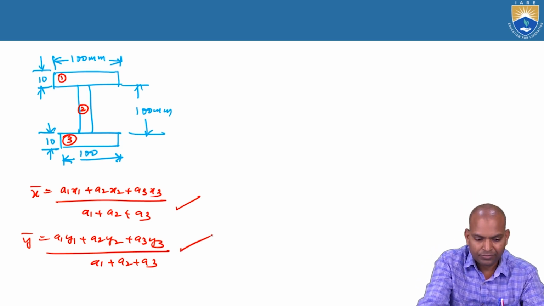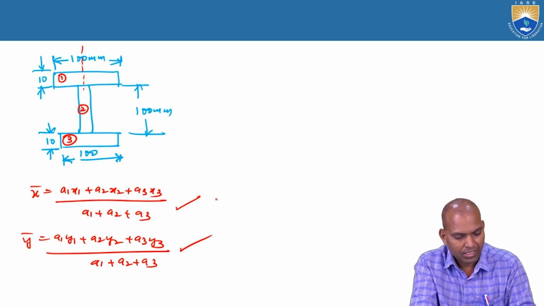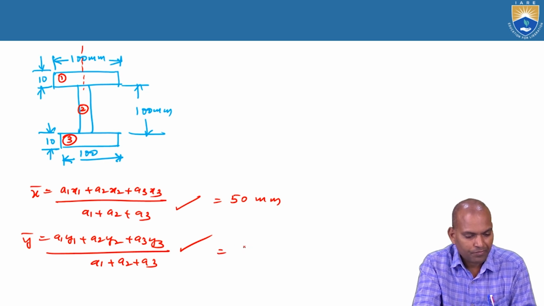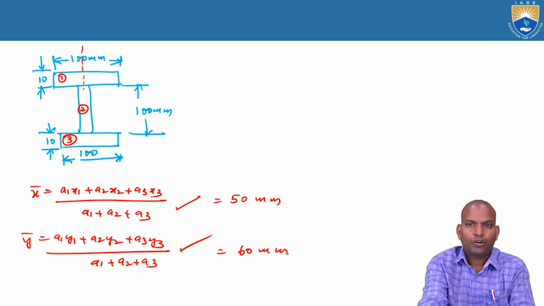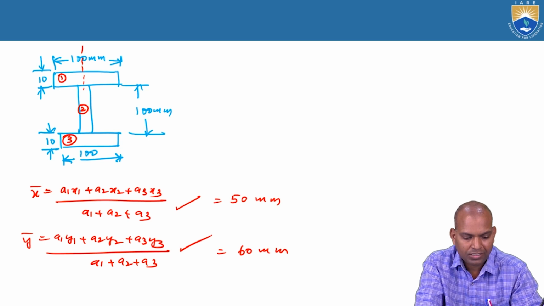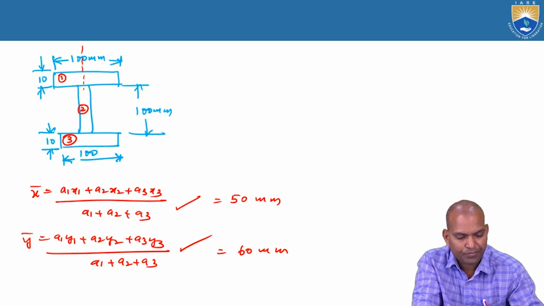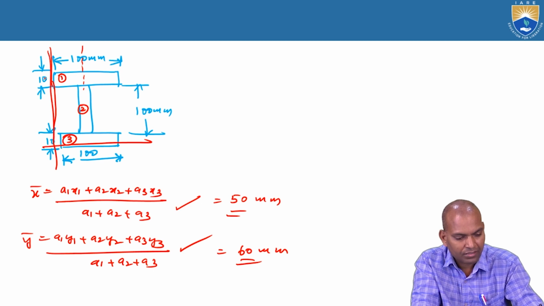If we calculate, at this point bar x comes as 50 millimeters, and bar y will come as 50 plus 10, 60 millimeters. How does it come? How did I get this one? Because it is symmetrical about both axis x and axis y, provided the reference axes are here. They are the reference axes.